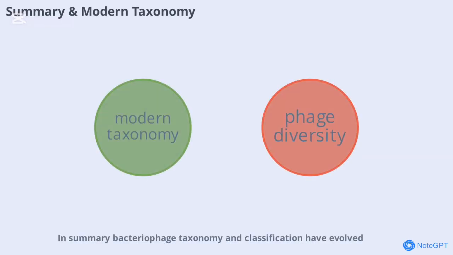In summary, bacteriophage taxonomy and classification have evolved from simple morphological schemes to a complex, multi-criteria system overseen by international committees. Today, classification relies on nucleic acid type, variant morphology, and over 40 specific criteria, resulting in 1 order, 13 families, and 34 genera. This structured taxonomy enables researchers to identify new phages, understand their evolutionary relationships, and harness their potential in medicine, biotechnology, and environmental management.